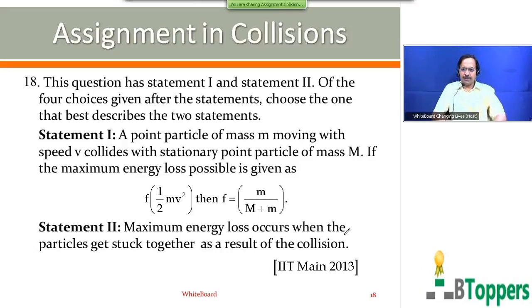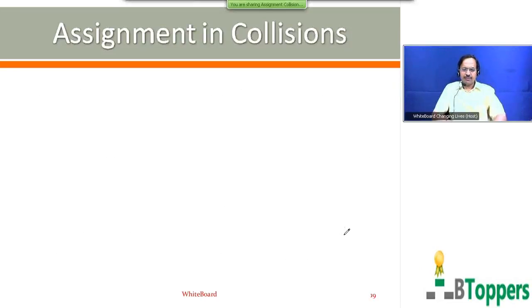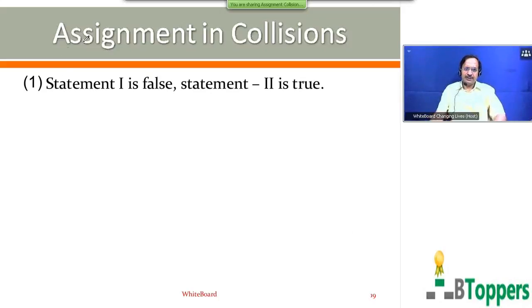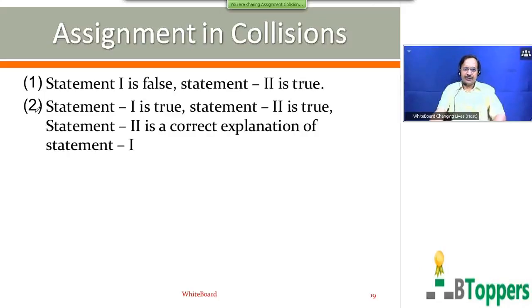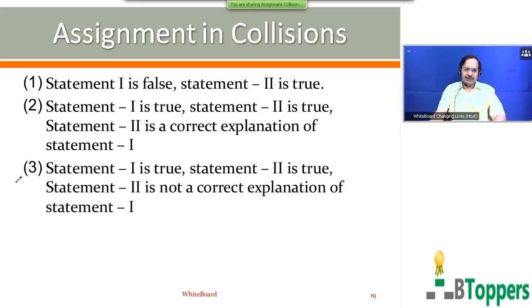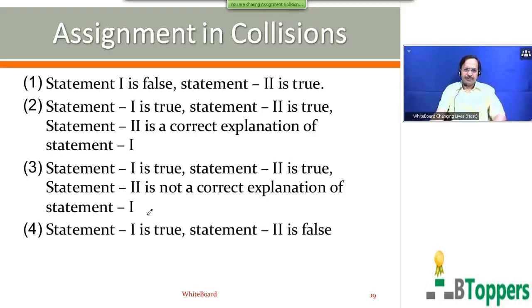I am going to show you the 4 multiple choice options for this question. You have to mark your answer as 1 if statement 1 is false, statement 2 is true. You have to mark your answer as 2 if statement 1 is true and statement 2 is true, and statement 2 is the correct explanation of statement 1. You have to mark your answer as 3 if statement 1 is true, statement 2 is true, statement 2 is not a correct explanation of statement 1. You have to mark your answer as 4 if statement 1 is true and statement 2 is false.